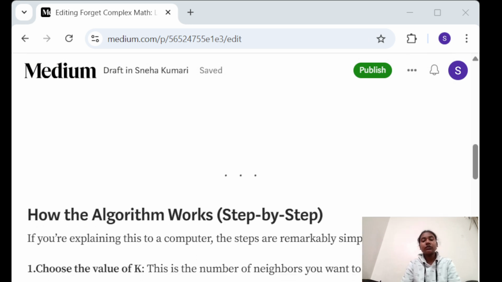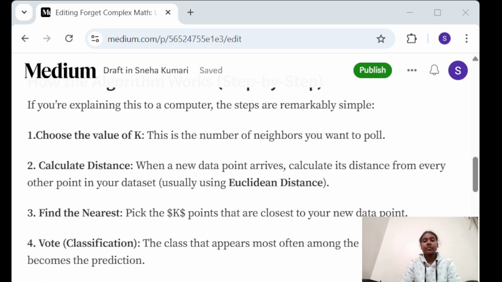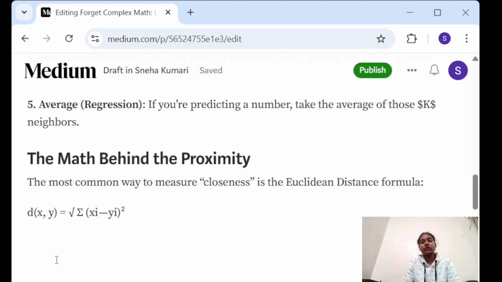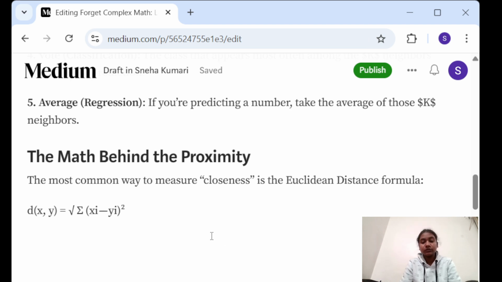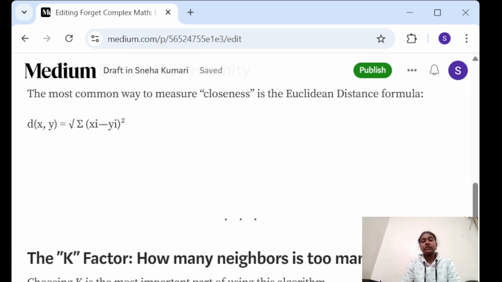And how does the KNN algorithm work? Firstly, we have to choose the value of k, that is, the number of neighbors you want to poll. Then we calculate the distance, find the nearest neighbors, vote, and lastly, for regression, find the average. This is the equation of KNN: d(x,y) equals the square root of the summation of (xi minus yi) whole squared.